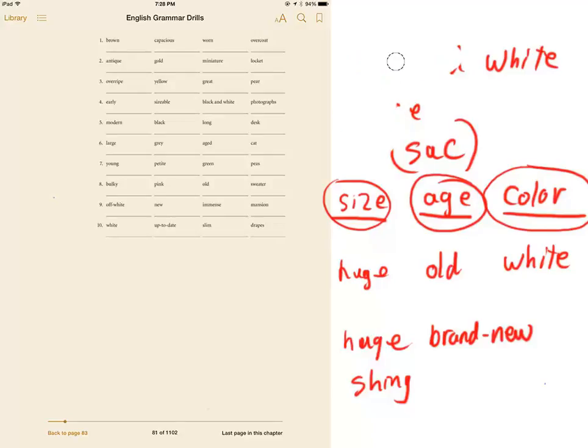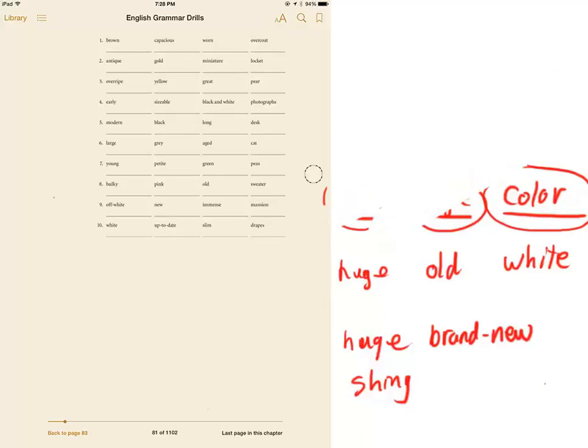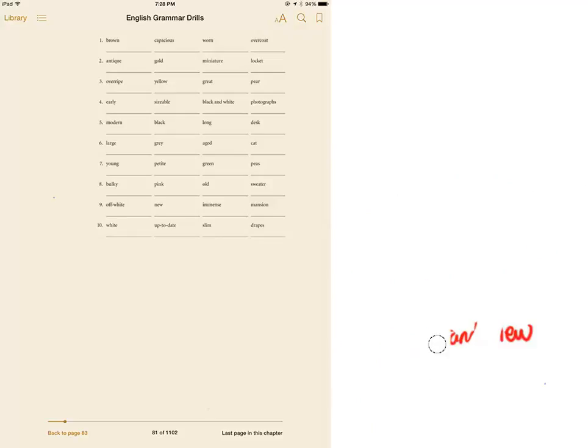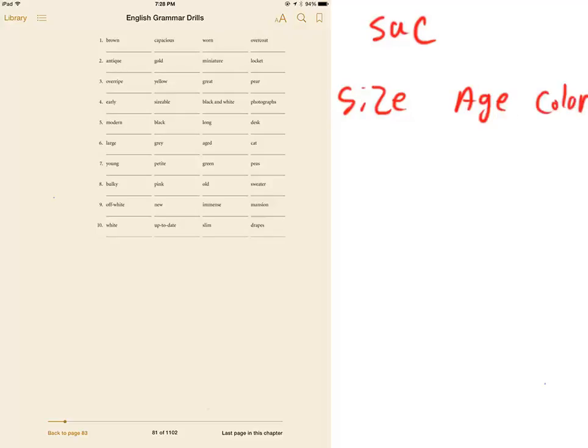It's a little more difficult when, like I said, if English is not your first language, you're really going to have to think about this every time you describe something to make sure we get it in the correct order. SAC, right? Size, age, color. All right. So you're going to take these words, 1 through 10, and rearrange them. And of course, your noun always comes at the end. Okay. You're going to rearrange these 3 adjectives before the noun in the proper sequence. All right. The size, the age, and the color of the thing.